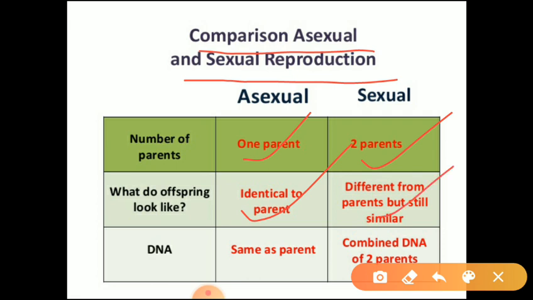Next, the case of DNA. In asexual reproduction, offsprings have the same DNA as the parent, whereas in sexual reproduction, offspring will get a combined DNA of two parents. So these are some points of difference between asexual reproduction and sexual reproduction.